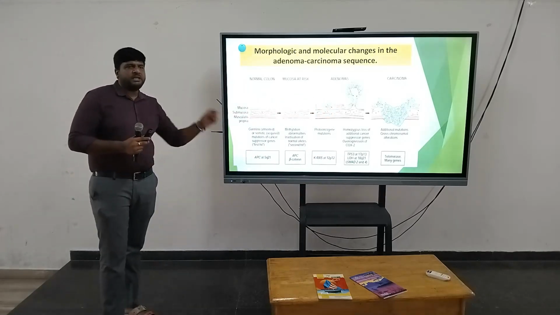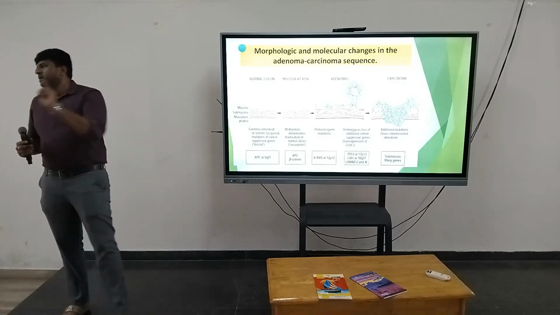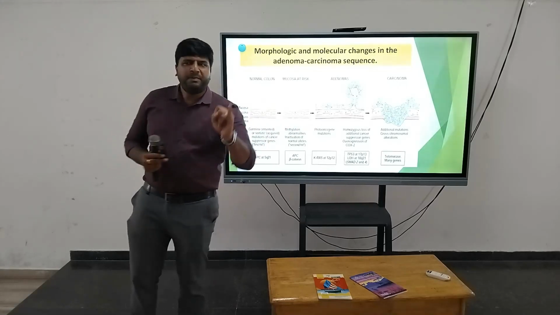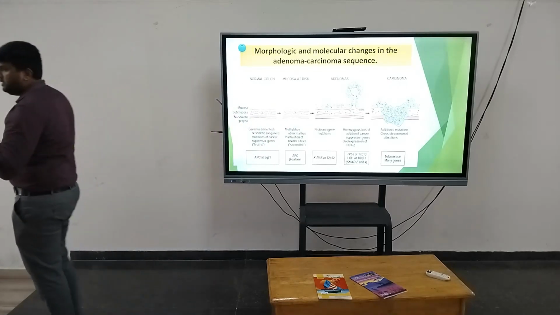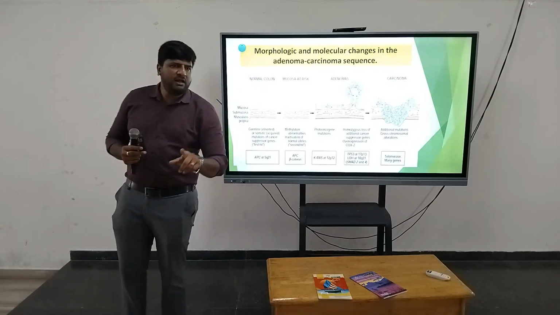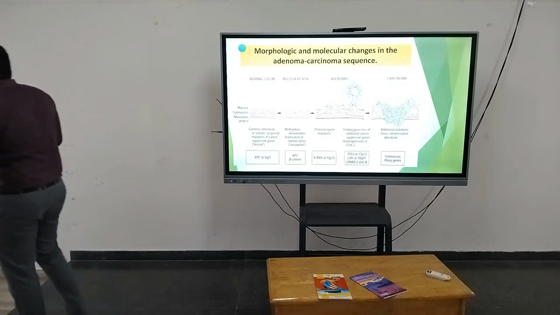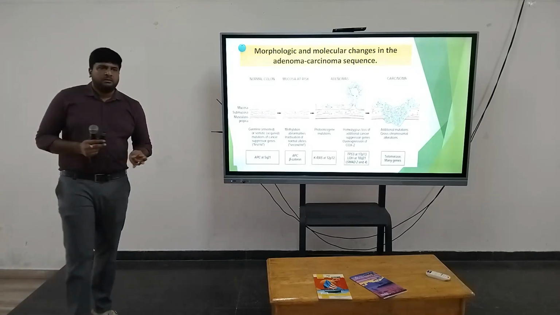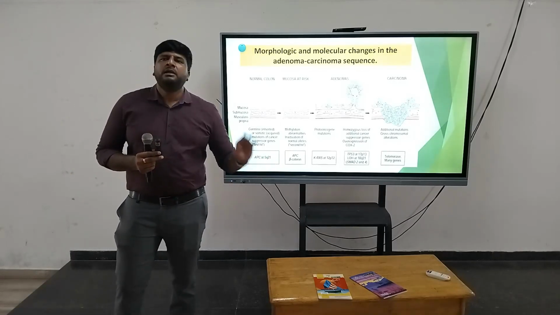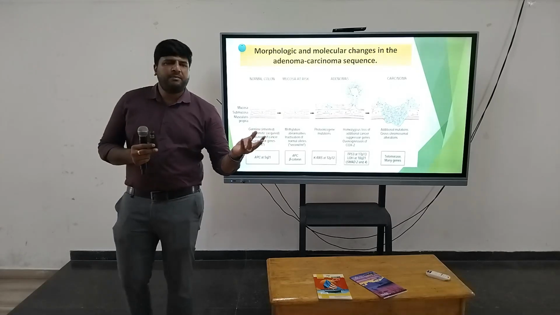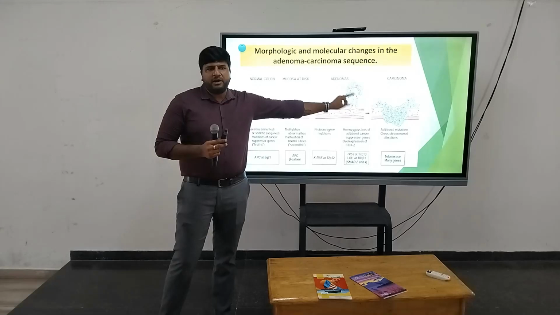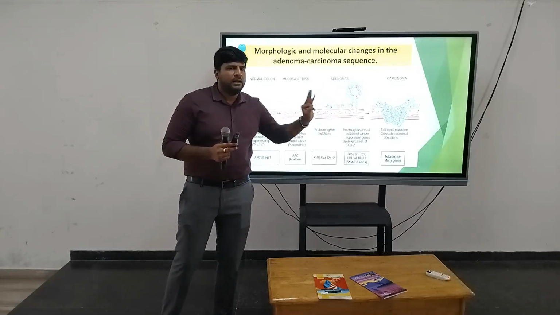So initial mutation, APC gene mutation. Because of that, the mucosa is at risk of developing into malignancy. Next thing, APC and beta catenin gene mutation. Because of that, there is development of adenoma. Once adenoma is developed, additional mutations are going to happen: P53 gene mutation and KRAS mutation. Both of the genes are being suppressed, so increased cell proliferation is going to happen. Finally, telomerase activation is going to happen. The tumor cells are going to proliferate more and involve the deeper layer.